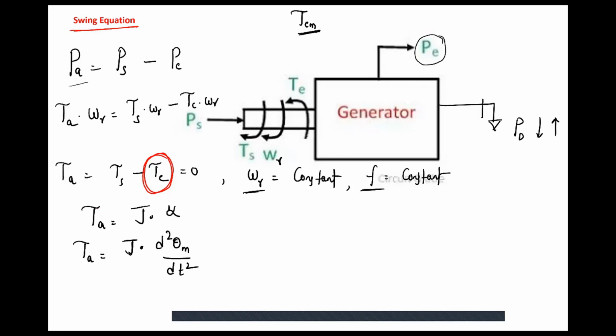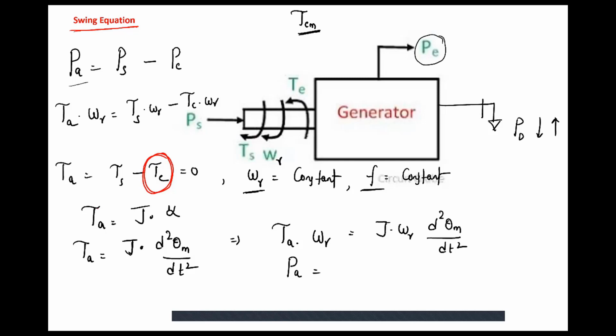If we multiply both sides with omega r, tau a into omega r will become J into omega r into d square theta m by dt square. Tau into omega r is the accelerating power on the shaft of the rotor.